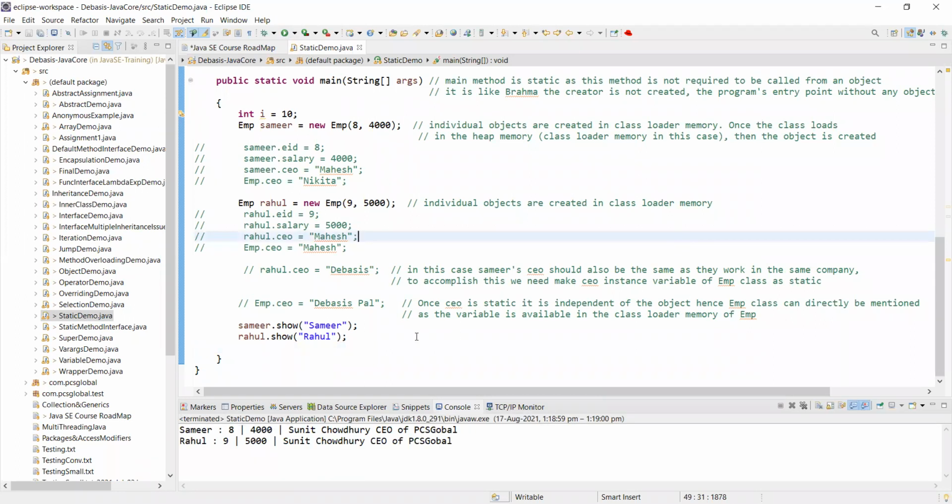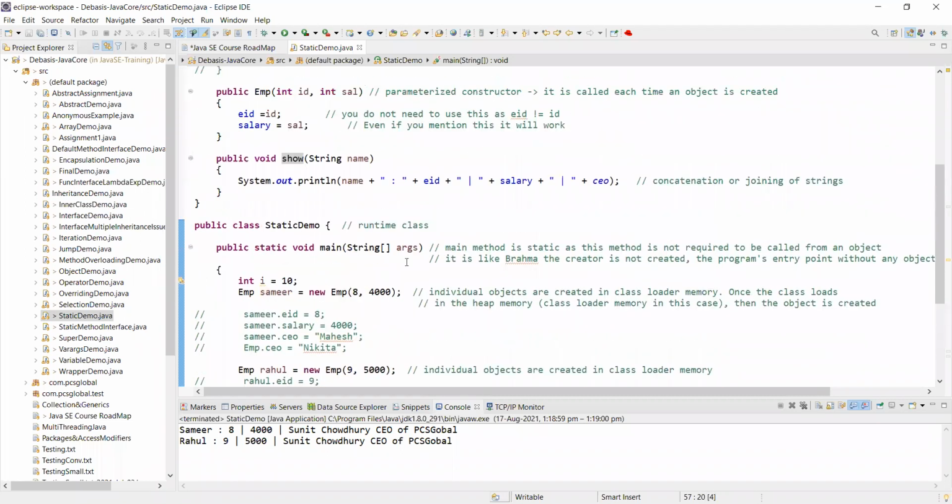Now just see what the output is. You have made this Samir object, and from that object you are using the show method. What does the show method do? It prints out the name. I have displayed the name because I passed in the name Samir as an argument, correct?